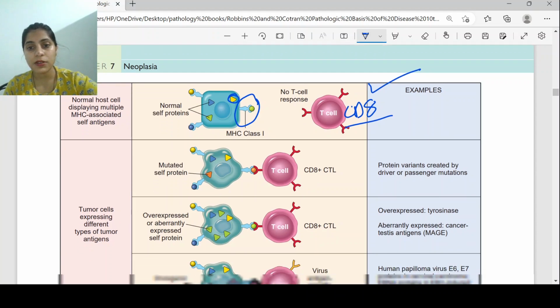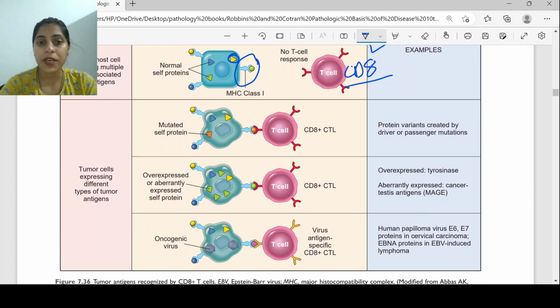So what happens in the tumor? There will be mutated proteins. How have these mutated proteins come about? Because there are a lot of mutations. Some mutations are driver mutations. These driver mutations lead to the eight molecular hallmarks that are very much needed for any cell to develop into a tumor cell.